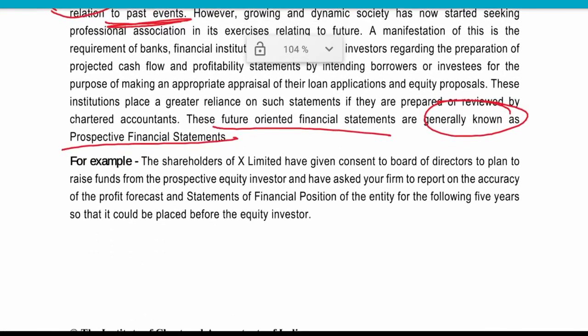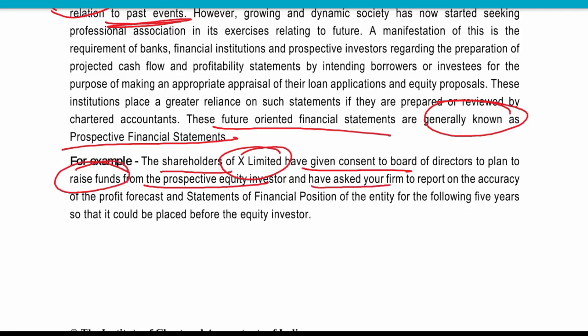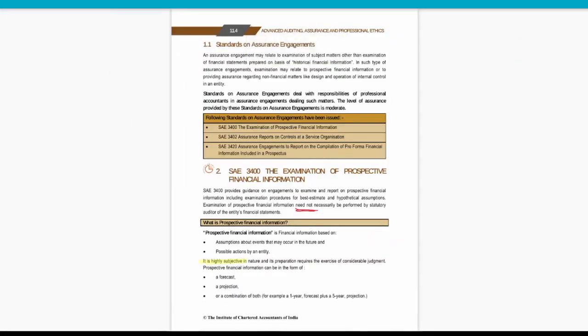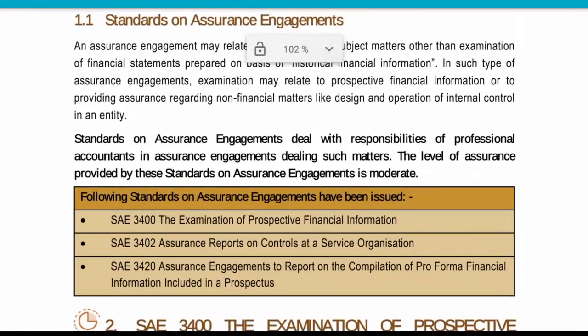For example, X Limited has given consent to its board of directors to plan fundraising of prospective equity investment and asked your firm to report about the accuracy of profit forecast and a statement of future position of the entity for 5 years that could be placed in front of the equity investor. So you are providing assurance over a report that is based on prospective financial data, based on future events.